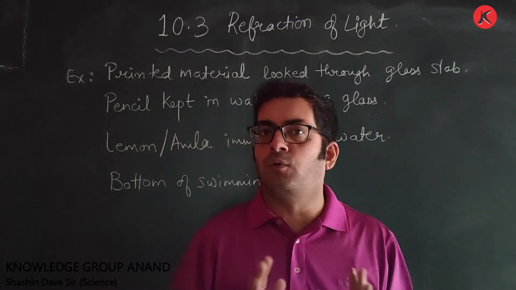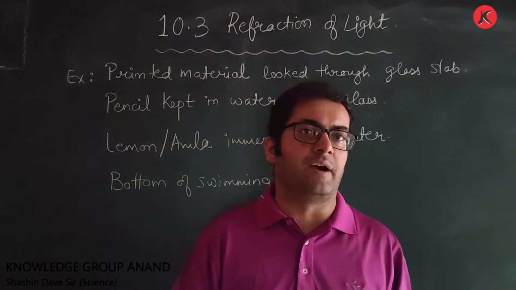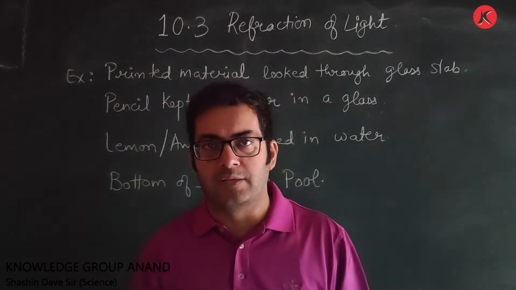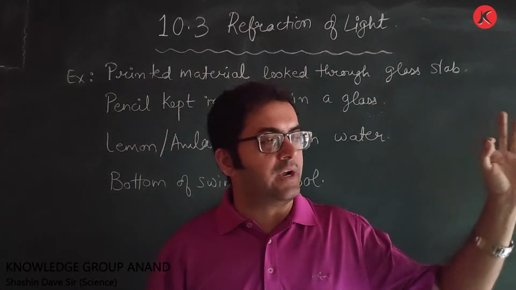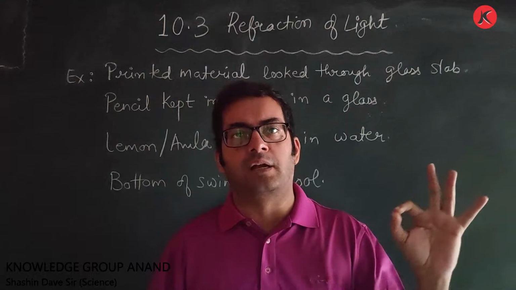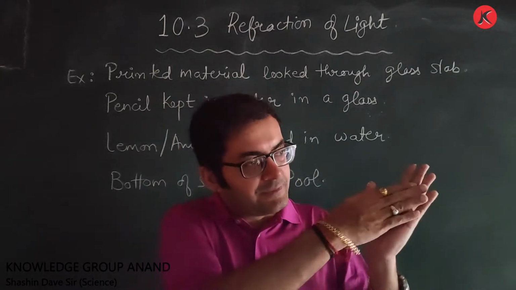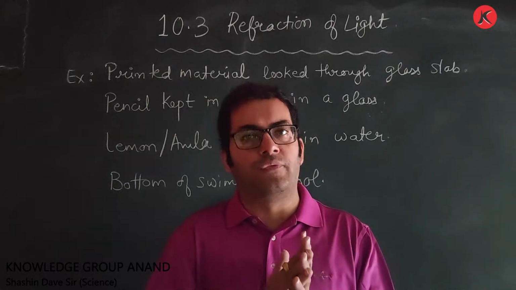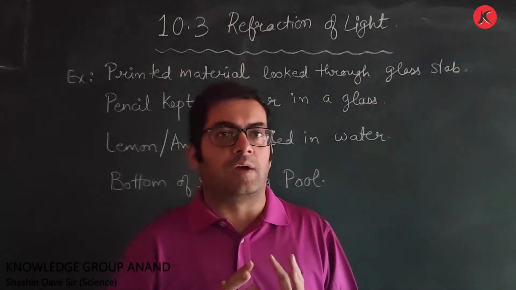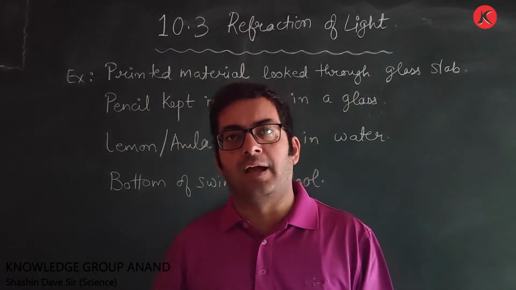So once again, it's a very simple definition. Refraction of light. If a question is asked, define refraction of light, then what should be your answer? That when a ray of light enters from one transparent medium to another transparent medium, it undergoes bending. This bending of light is termed as refraction of light. So I am sure that you are very clear with the concept of refraction of light.